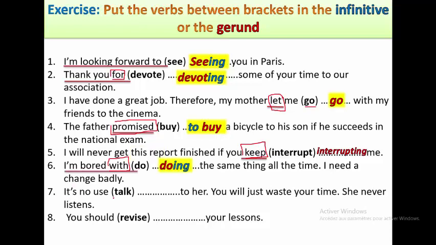It's no use talking to her. We have an expression here. It's no use. So we use ing. Very good. Talking to her. You will just waste your time. She never listens. The last one, you should revise your lessons. Why? Because we have should, and should is a modal, so we use the bare infinitive.